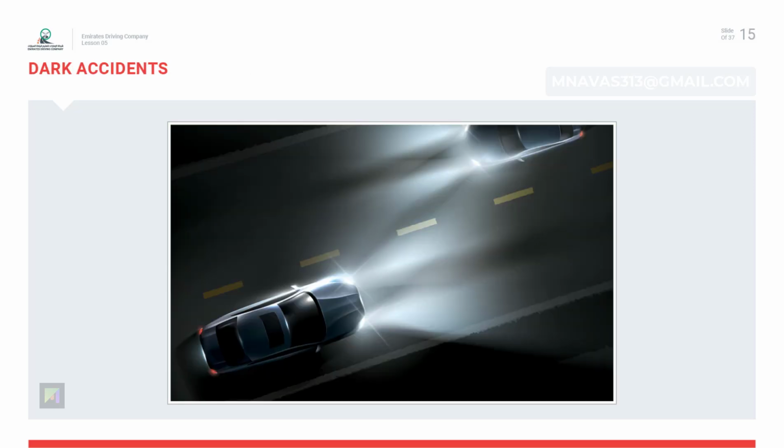Dark accidents. Common causes of accidents involving unprotected road users in the dark are because the driver did the following: misjudged the speed and intention, was traveling too fast, did not consider the limited ability to see in the dark.